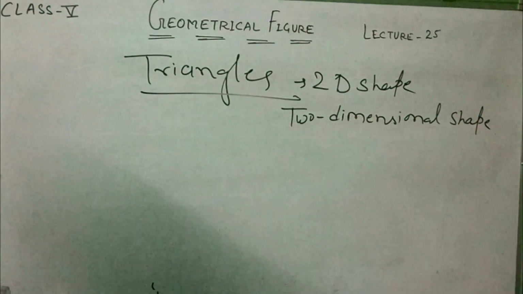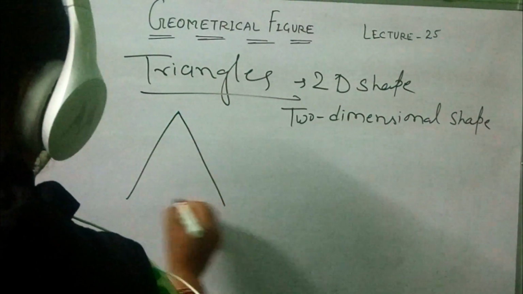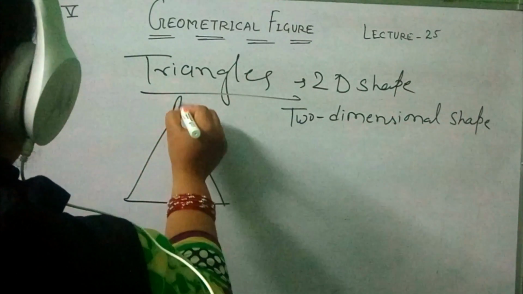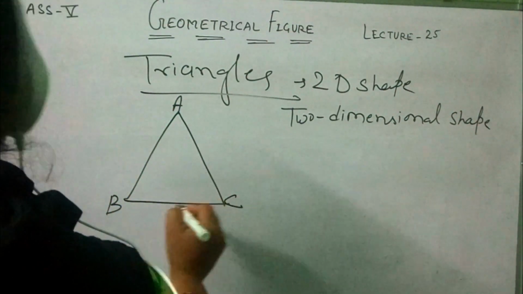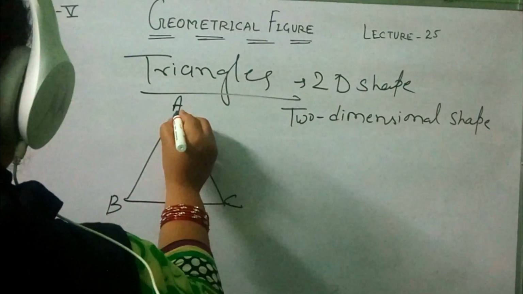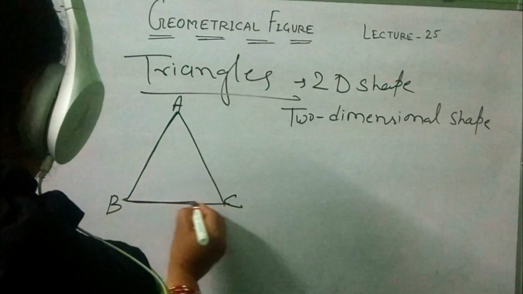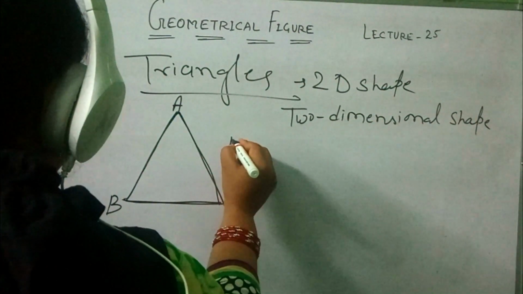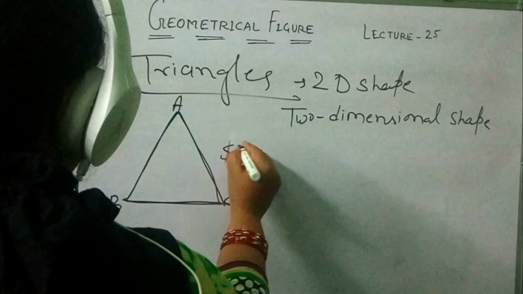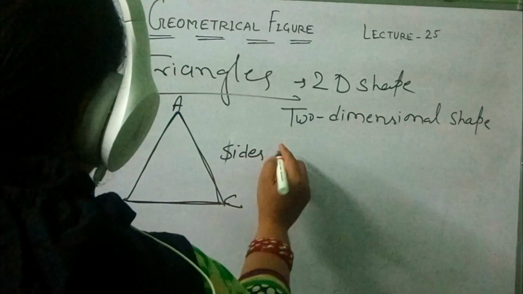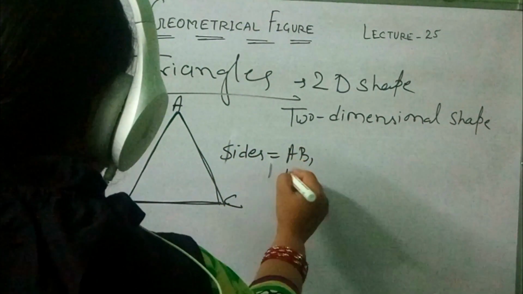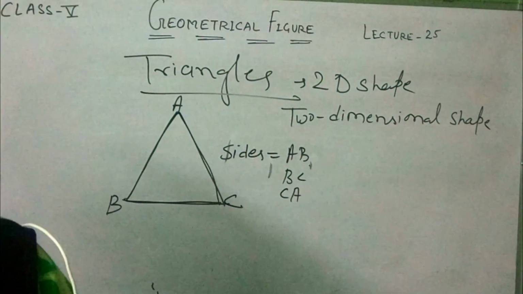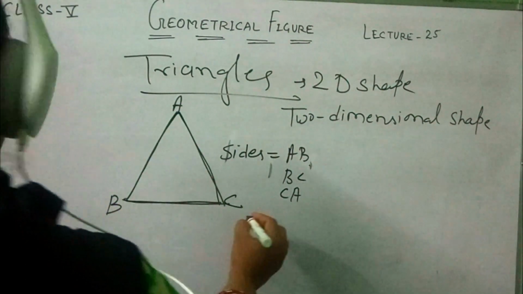I will take a triangle as an example. This is a triangle. Give the names A, B and C. Here AB is one side, BC is another side, AC is another side. How many sides are here? The sides are AB, BC and CA, or AC. You can write it. Okay, these are the sides. Vertex. What are the vertices here?